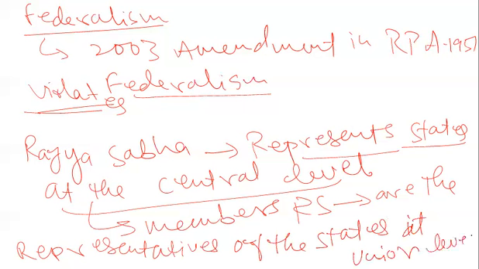So how can a non-resident or non-registered voter from a particular state represent that state in Parliament?